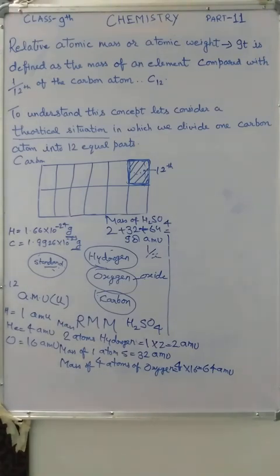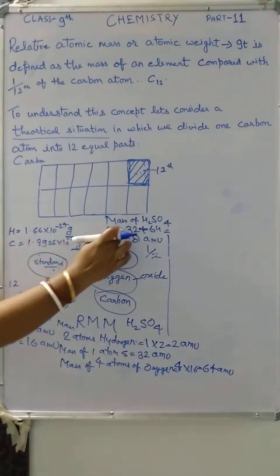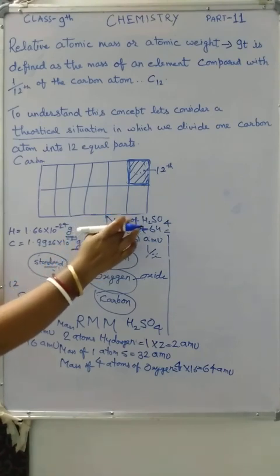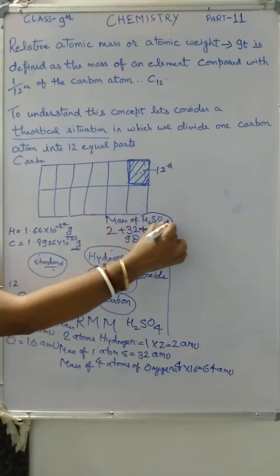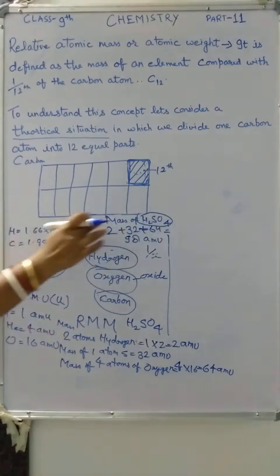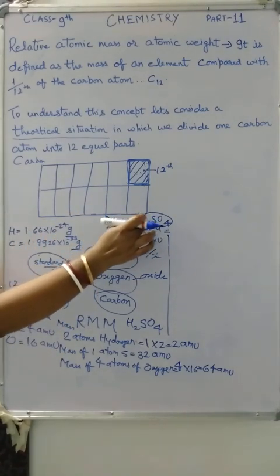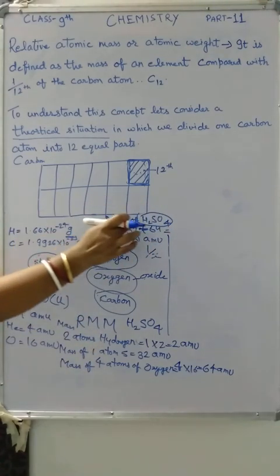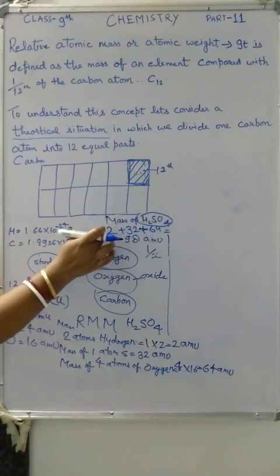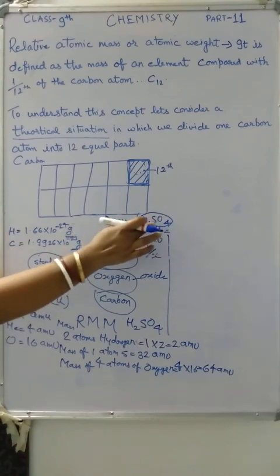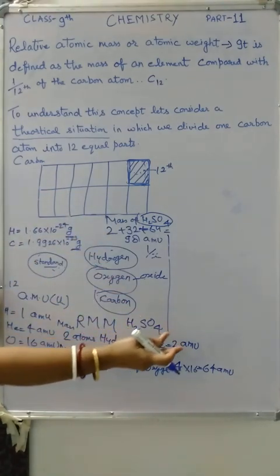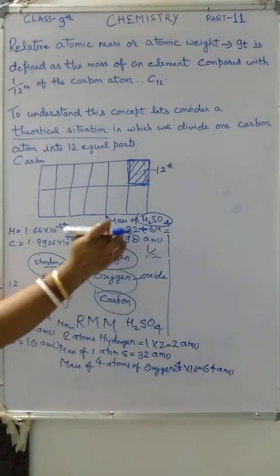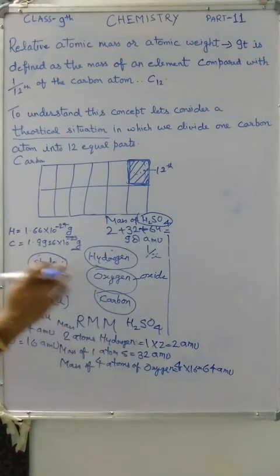The relative molecular mass is obtained by adding together the relative atomic masses or atomic weights of all the various atoms present in a molecule. We have to add all the atomic masses of the atoms present in one molecule. In one molecule of sulfuric acid, 2 atoms of hydrogen, 1 atom of sulfur, and 4 atoms of oxygen are there. So first we have to find out separately the atomic masses of all the atoms, and then add them. That is called the relative molecular mass.